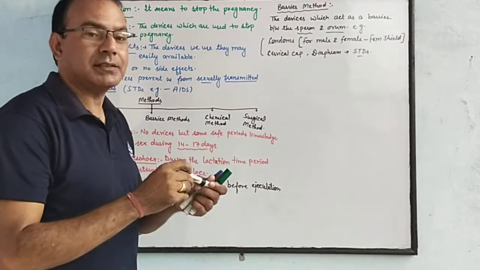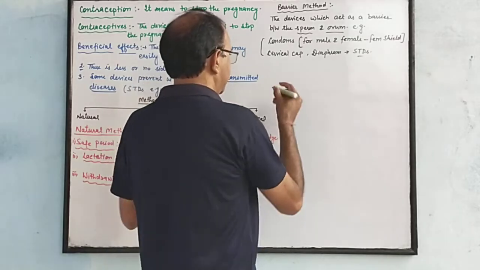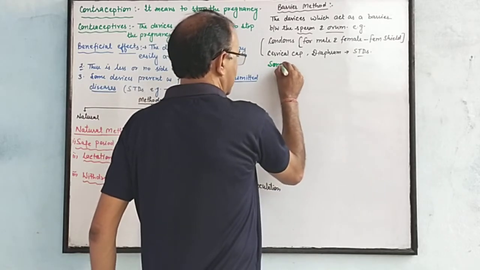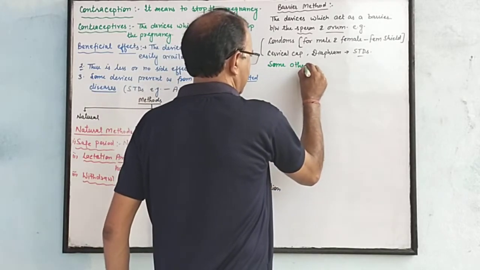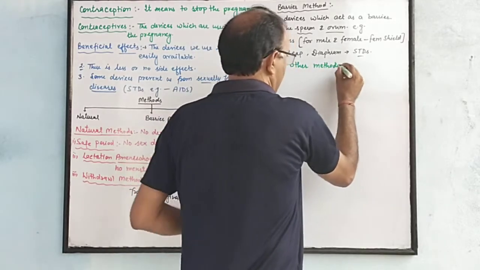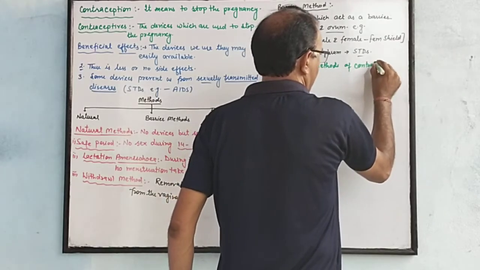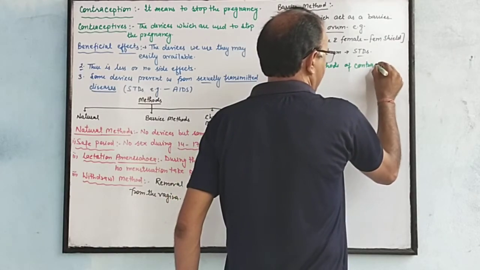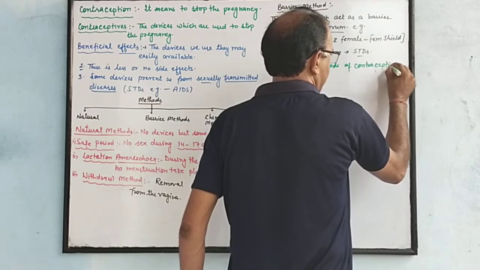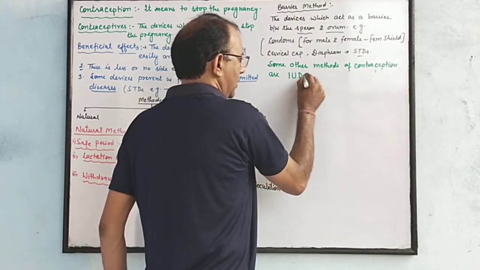Some other methods of contraception are IUDs.